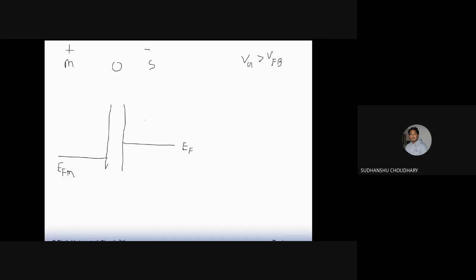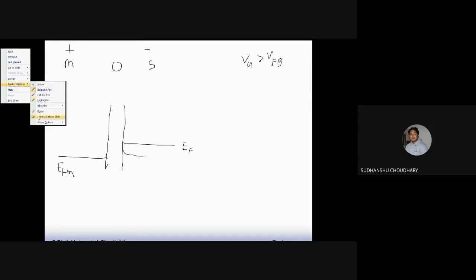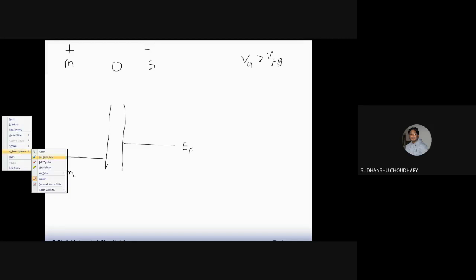Now, because of this, you will find that you again have a band bending. Not this way. Plus on this side and minus, it will be raised up. So I'll have a band bending.